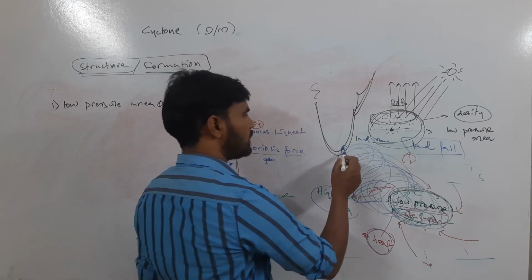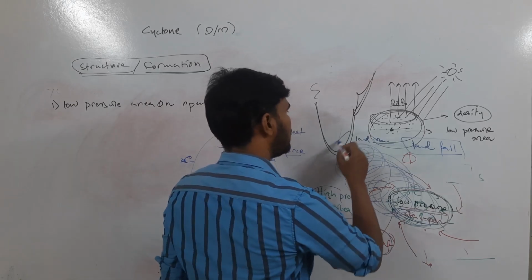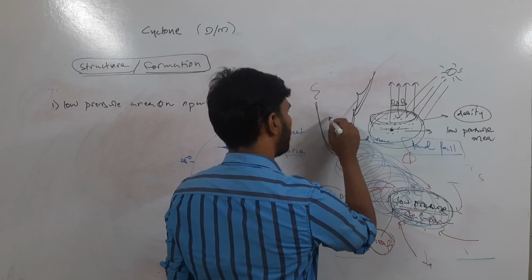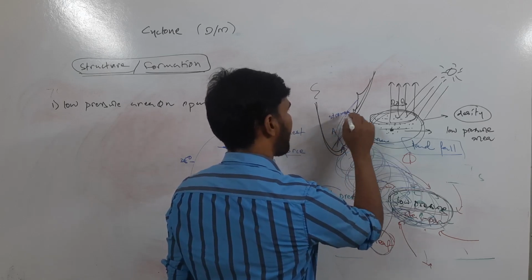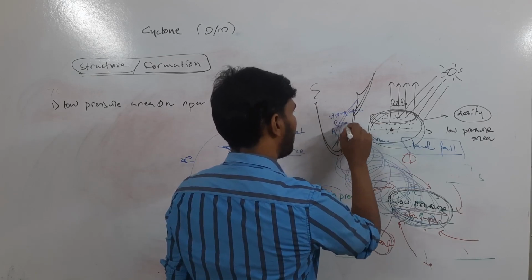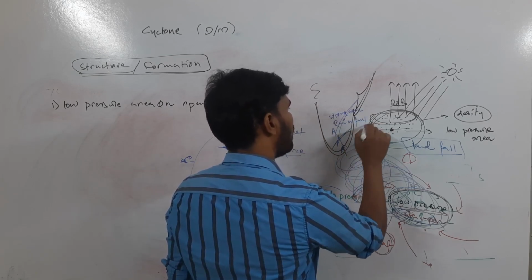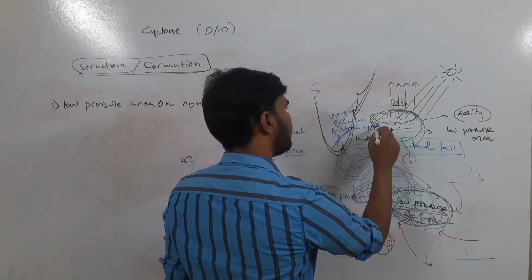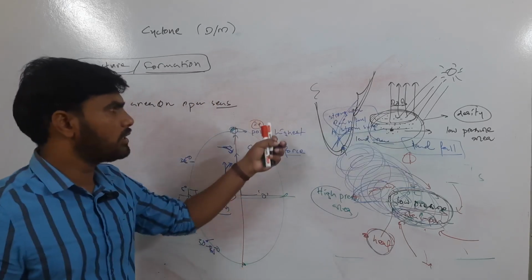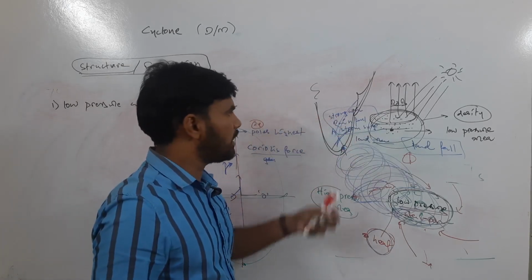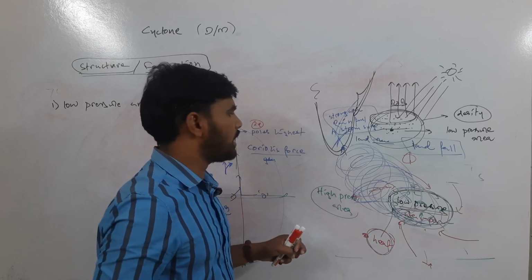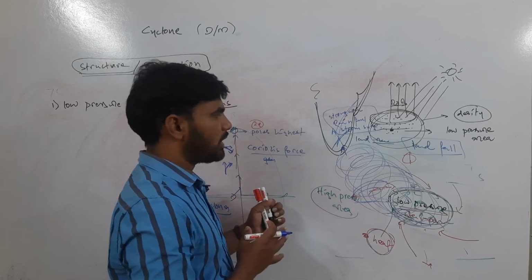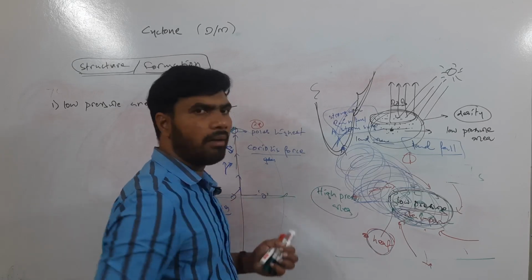Okay, so this cyclone makes a landfall, and in the coastal areas, it wreaks havoc in the form of strong winds, then heavy rainfall, and phenomena like storm surge. I will explain, don't worry, what these words are. We will try and discuss each and everything, the damage that is being created by the cyclone. So this is the way generally the cyclone occurs, and how it creates damage to the coastal area.